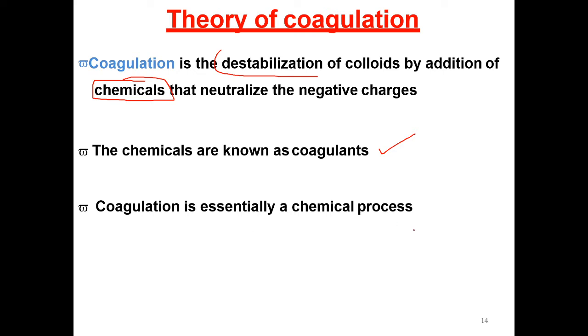Coagulation is essentially a chemical process. Simply, surface water must be treated to remove turbidity, color and bacteria.